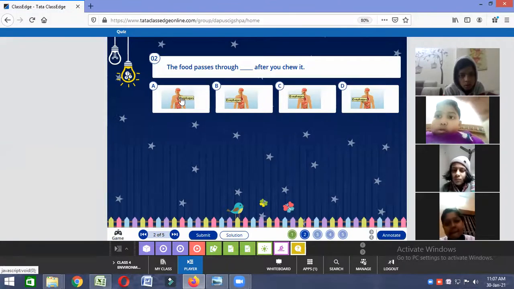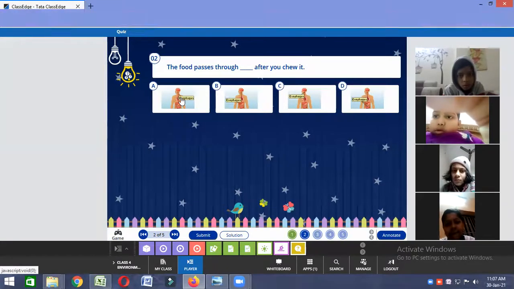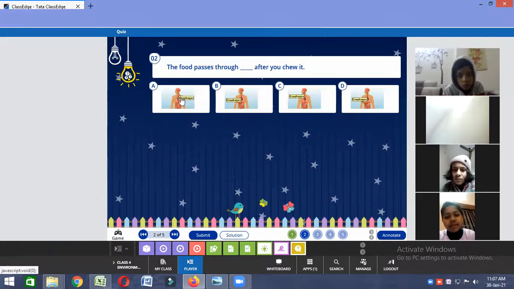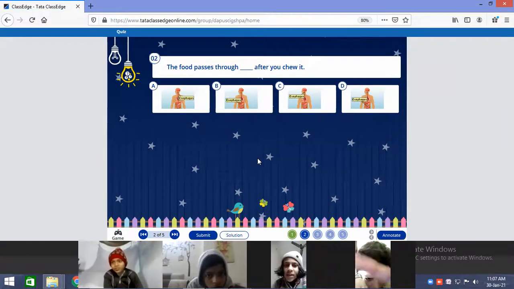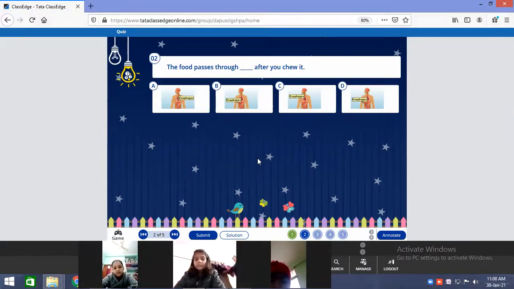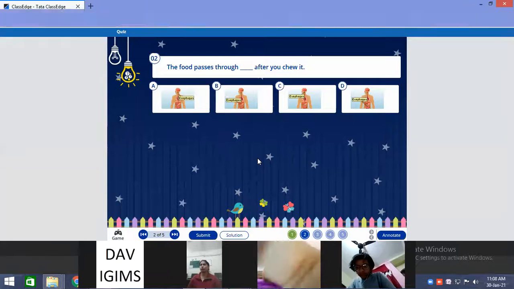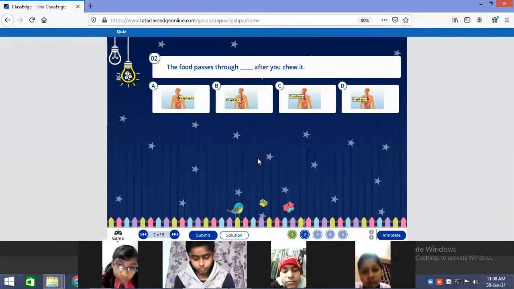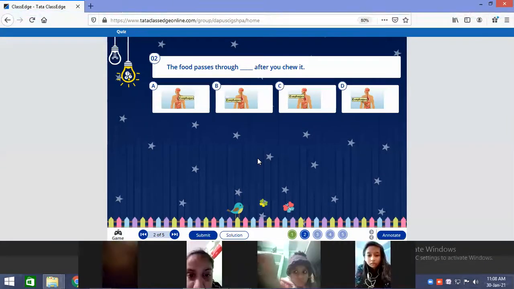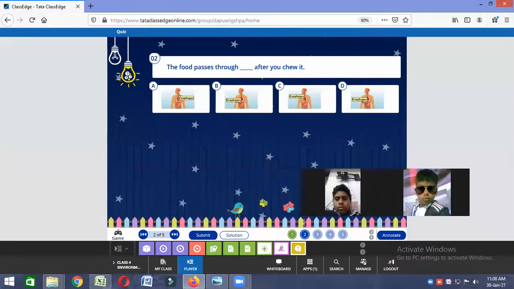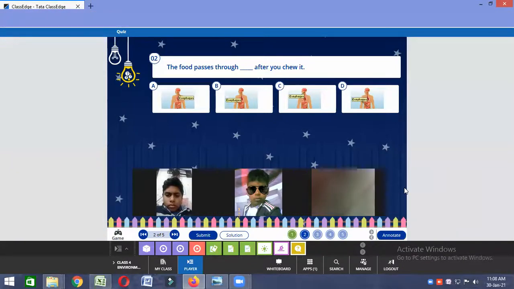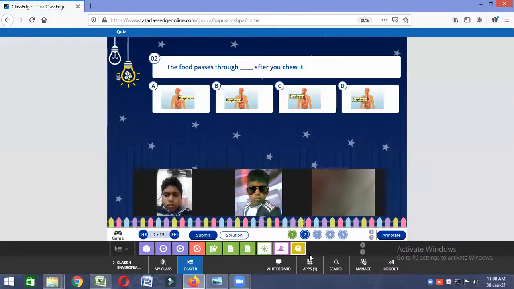Okay. Unmute yourself, Keshav. Ashita, raise your hand. Unmute your mic. Esophagus. Which picture is correct? A, B, C, D, which? Ma'am, picture A.